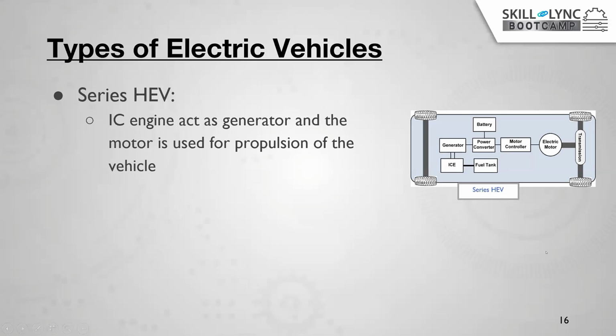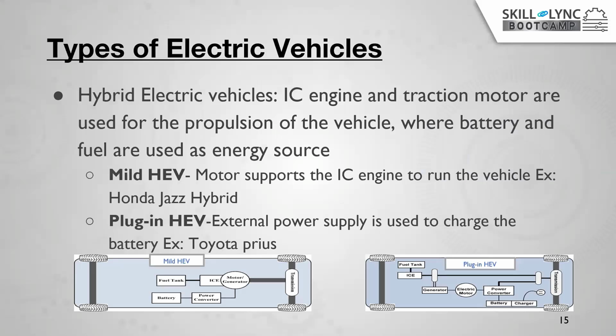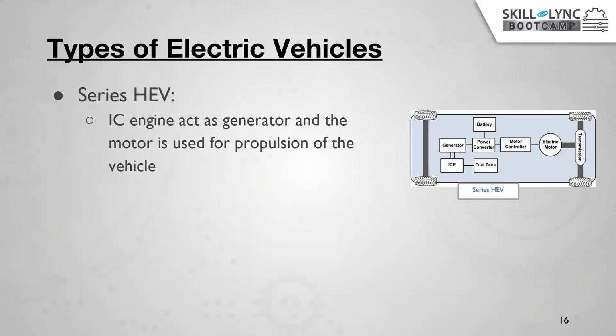Another one is the series hybrid electric vehicle. In this hybrid vehicle there are also different types: I told you the mild hybrid vehicle, the plug-in hybrid vehicle, and the third one is the series hybrid electric vehicle. These different types of electric vehicle depend only on the way we connect the traction motor, battery, and fuel tank.